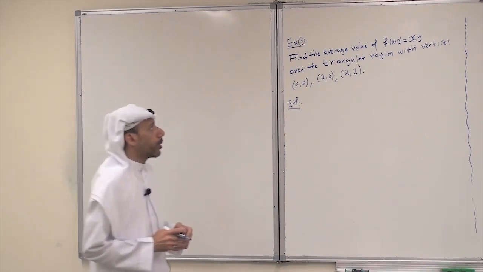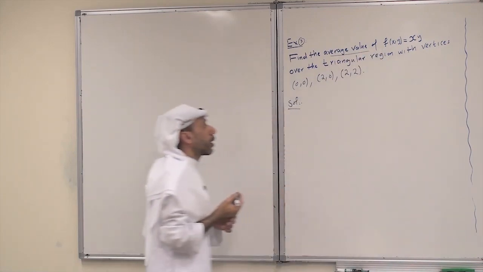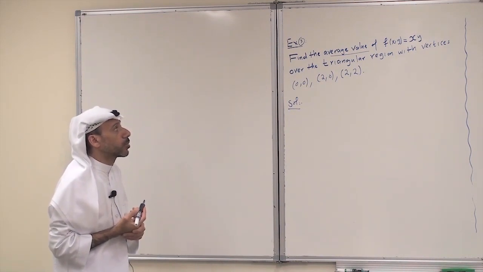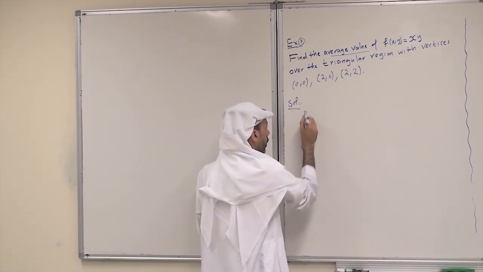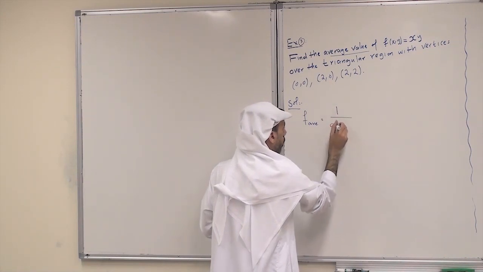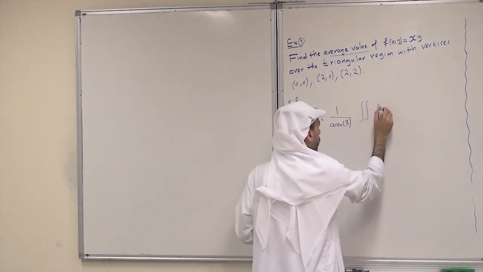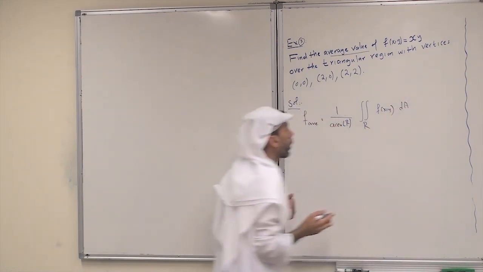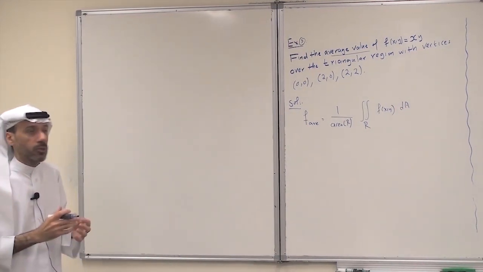Let's consider the following problem. Find the average value of xy over the triangular region with vertices 0, 0, 2, 0, and 2, 2. So it is a problem about average value, so we just apply the formula. F average equals 1 over area of R, double integral of the function xy over R dA. And the function is given as just x times y. So this is the formula, so we have just to apply it.